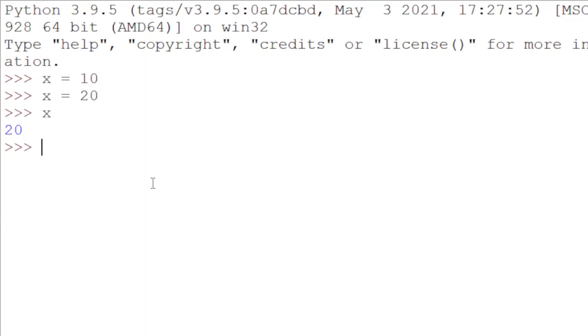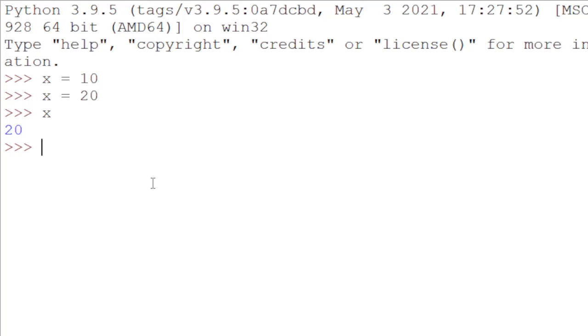X equals 10, then x equals 20. The problem is, where did this 10 go? The basic operation of the assignment statement is replacement. But dictionary allows us to put more than one thing.